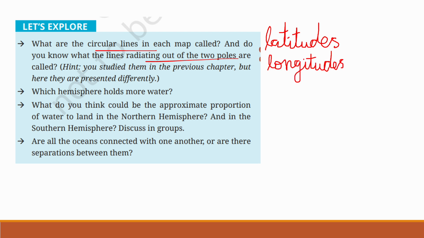Then which hemisphere holds more water? Southern hemisphere. Southern hemisphere holds more water. What do you think could be the approximate proportion of water to land in the northern hemisphere and in the southern hemisphere? The ratio of water to land in the northern hemisphere is around 3:2. And in the southern hemisphere, the proportion of water to land is around 3:1.